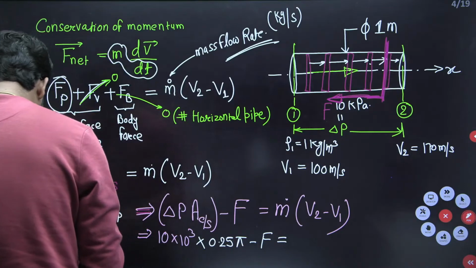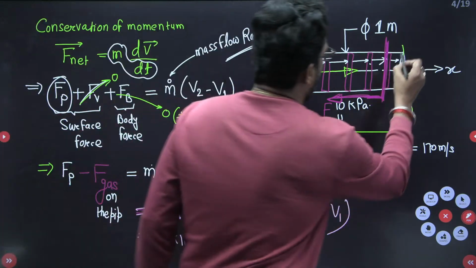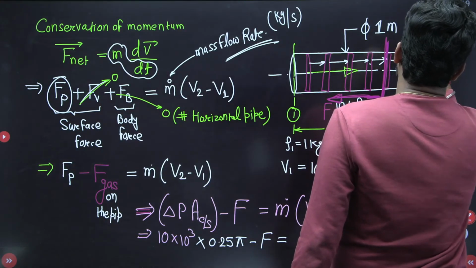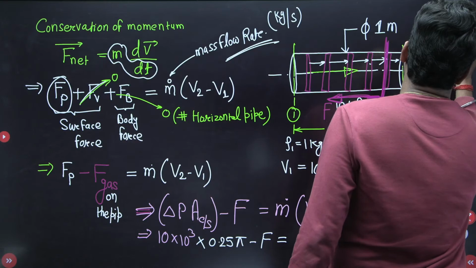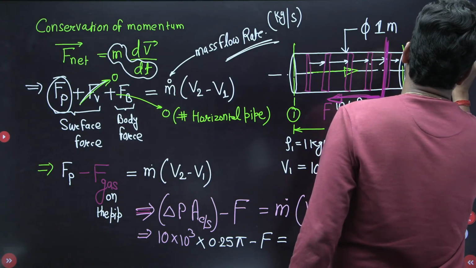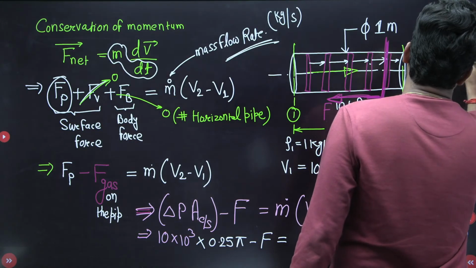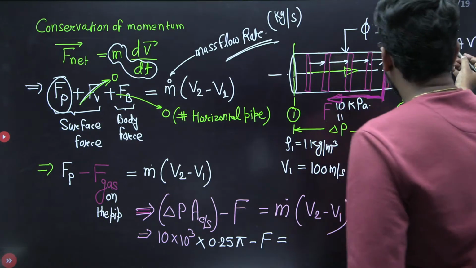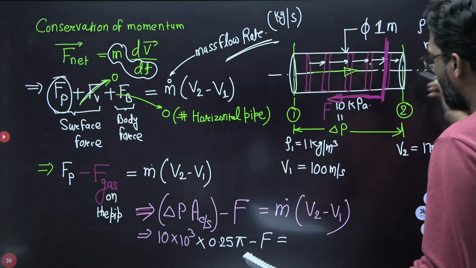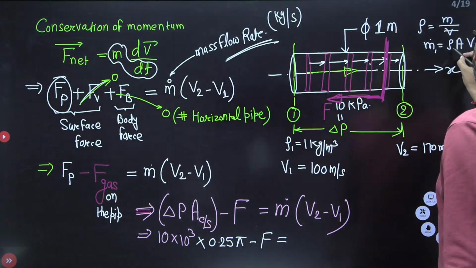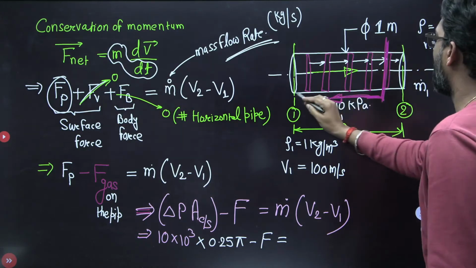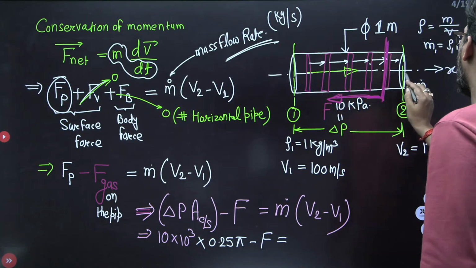What is the mass? So we have to find the mass flow rate. Density is equal to mass by volume. So mass flow rate is equal to density into area into velocity. Density you have, area you have, rho 1 and V1. The mass flow rate at inlet and the mass flow rate at exit are the same.